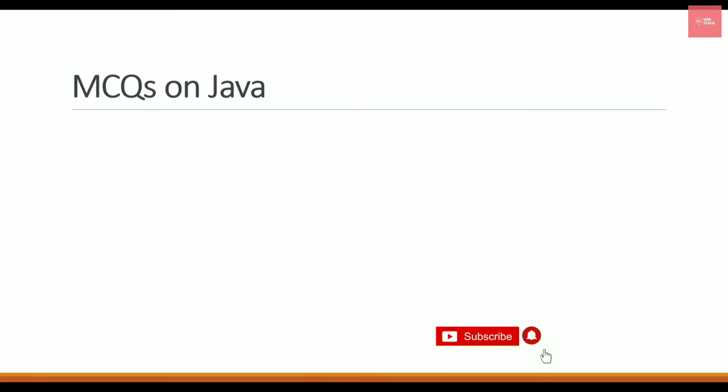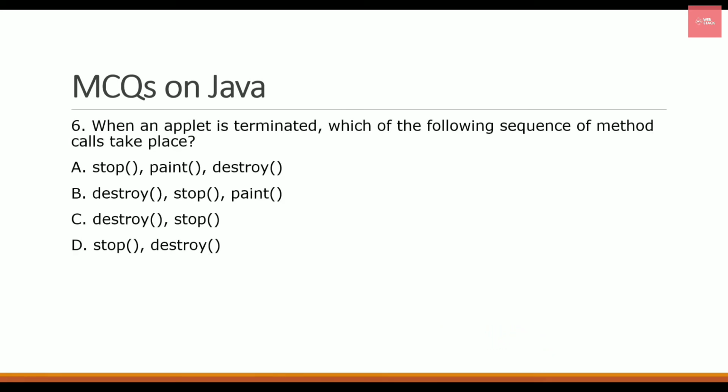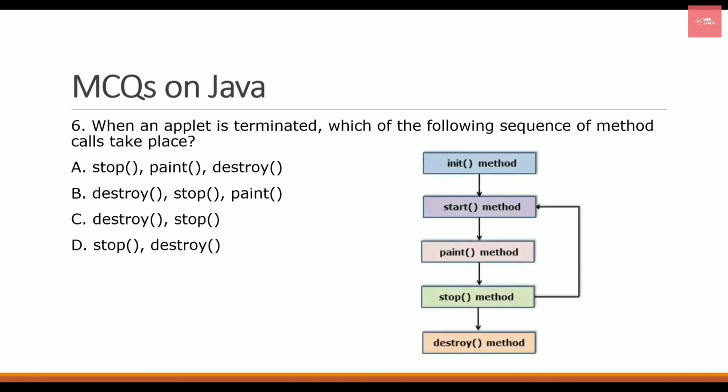So let's check out the next question, which is: when an applet is terminated, which of the following sequence of methods can take place? We have already seen the life cycle of an applet and we know it very well. What are the different stages in the life cycle? As you can see in the diagram, we have init, start, paint, stop and destroy. So whenever your applet is terminated, stop and destroy method calls take place. So the option will be D.